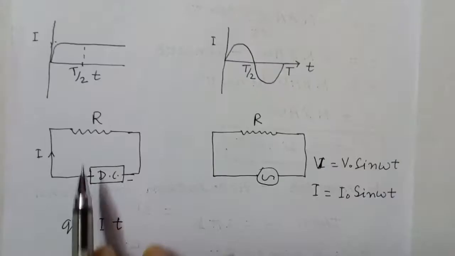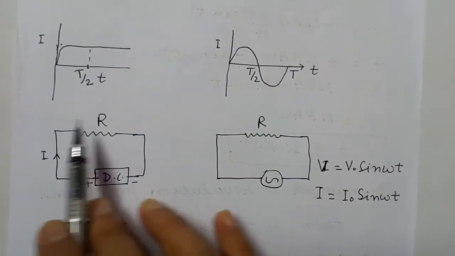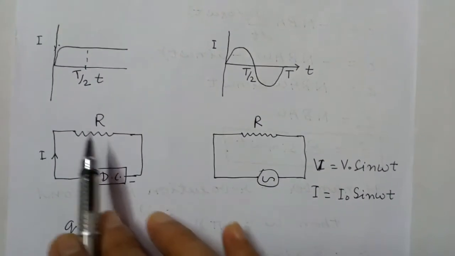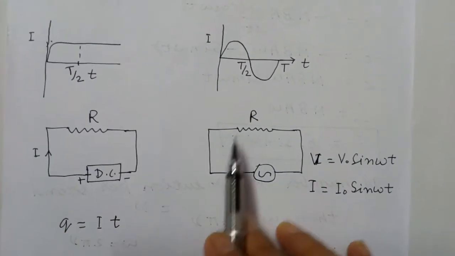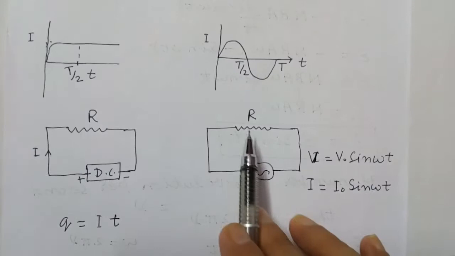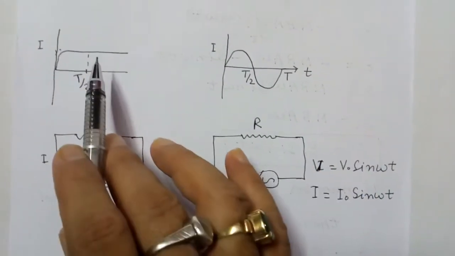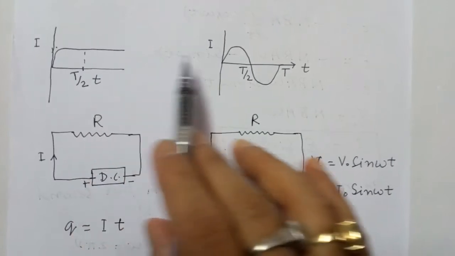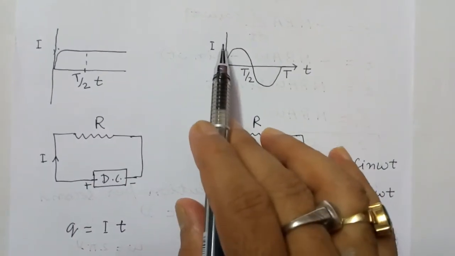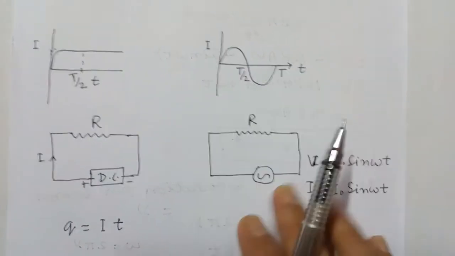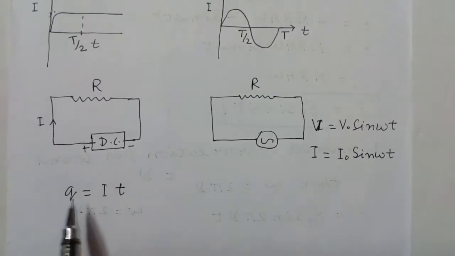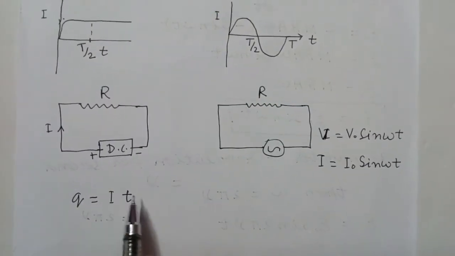Now adjust the current in DC so that the same charge flows through this resistance R as flows through this resistance R for a time period capital T by 2. So this value of direct current will be less than the peak value of this current. We know that charge Q is equal to I into T.